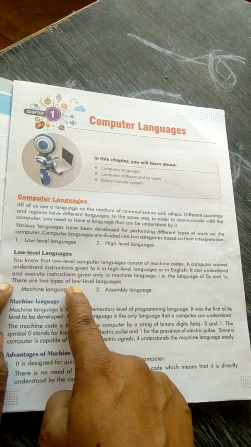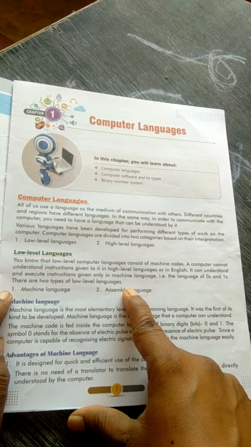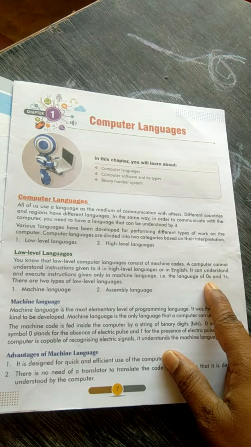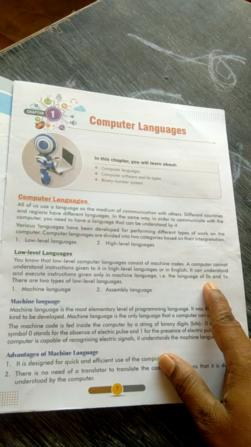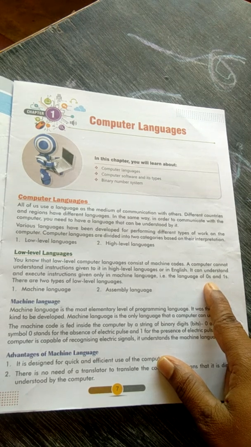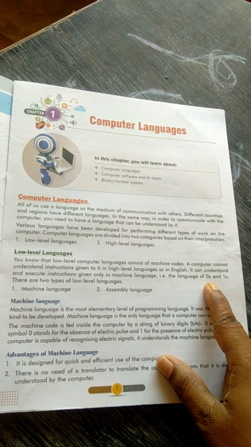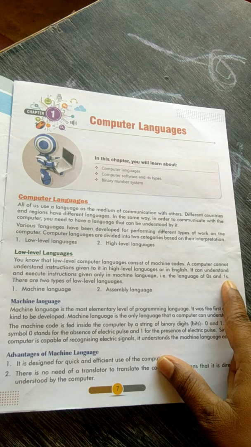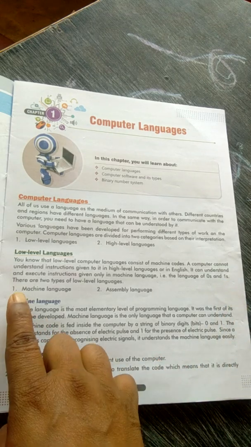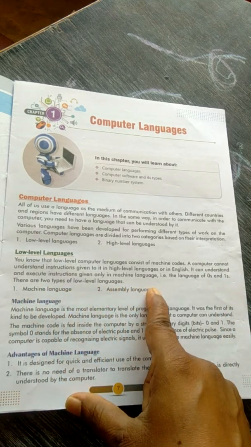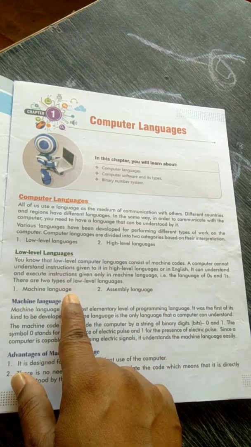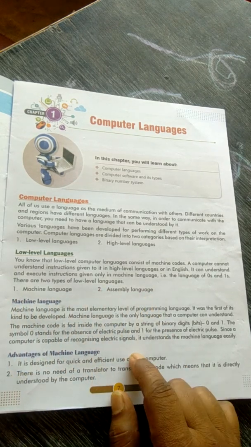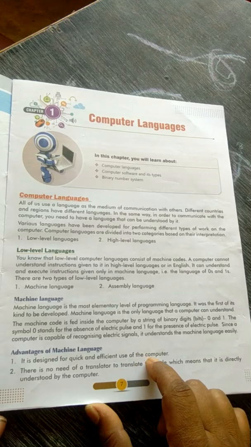There are two types of low level languages. The machine or the computer can understand only the machine language, the low level language, the language of zeros and ones. So we have to remember there are two types of low level languages: one is machine language and the other one is assembly language. So what is machine language?